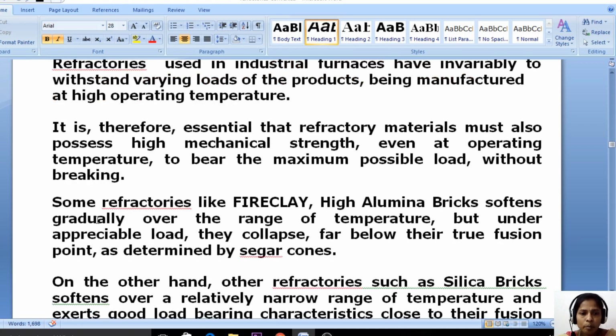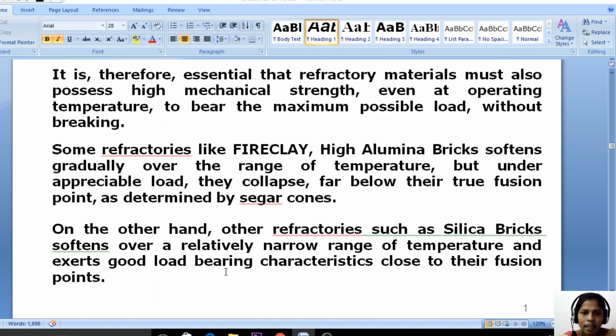Some refractories like fire clay and high alumina bricks soften gradually over a range of temperature. But under appreciable load, they collapse far below their true fusion point as determined by Seger cones. Some refractories become soft even before the operating temperature, so we need to increase their mechanical strength to bear more load and higher temperature.